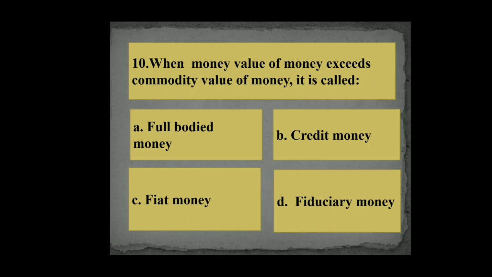When the money value of the money exceeds the commodity value of the money, it is called A. Full bodied money, B. Credit money, C. Fiat money, D. Fiduciary money. So out of these four answers, B is the right answer. That is credit money.